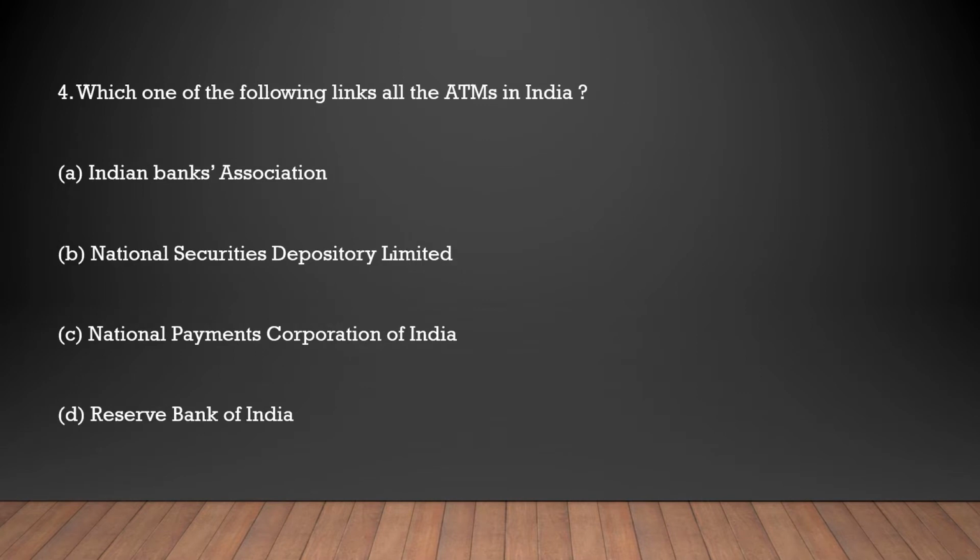Next. Which of the following links all the ATMs in India? What is the Indian Banks Association? Indian Banks Association was created a long time back in 1946 with the aim of supporting the banks, or the RBI we can say. It has been created to assist the RBI and manage the functioning of the banks, which is also done by RBI, but as a supporting hand to RBI. So which of the following links all ATMs? The Indian Banks Association does not link the ATMs. It is mainly to manage the banks.